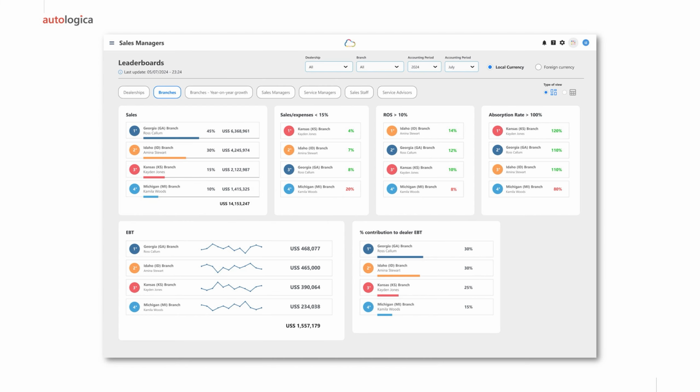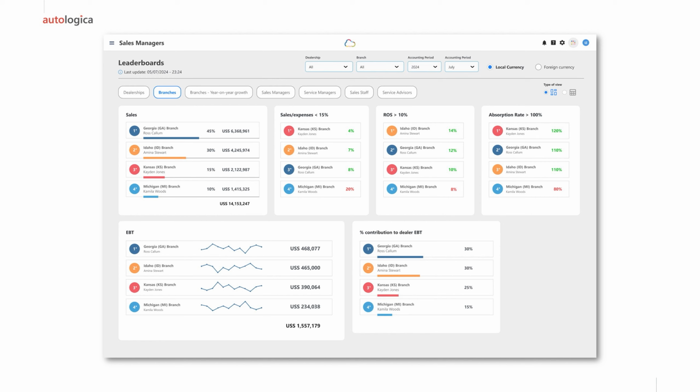We created these leaderboards for economic groups that have different dealers, or for manufacturers that need to analyze different dealerships on the same page.